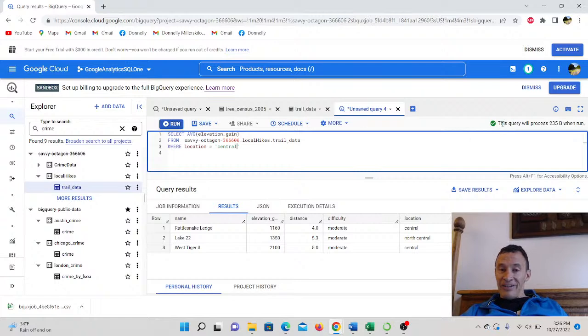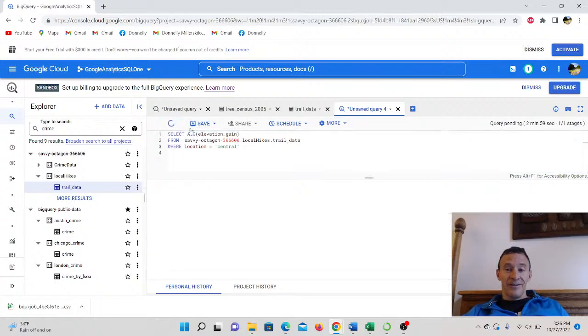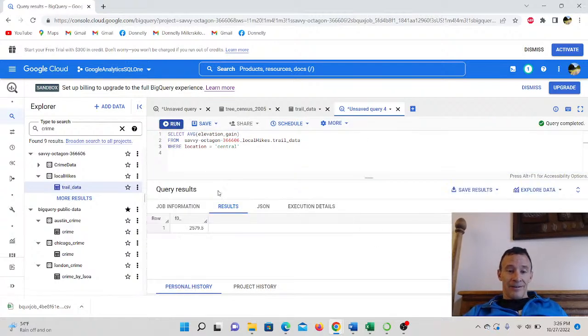Okay, it looks like I don't have any errors, so I'm going to go ahead and hit run. All right, so that's the average elevation gain of all the hikes in the central region. And that's what I really like about BigQuery: oftentimes, say in MySQL Workbench or Oracle, you have to run a query and then find out it didn't run. But here you get a lot of help from this message saying there are no errors, so your query should run.